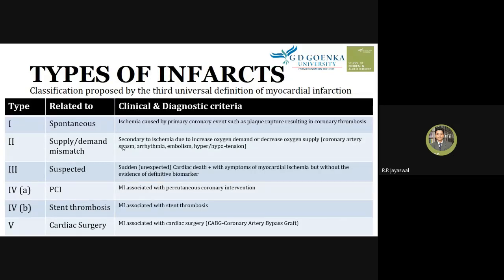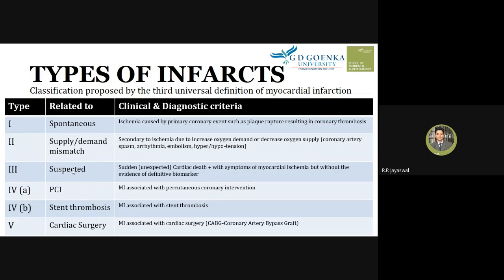That is why we call it secondary to ischemia, which causes a mismatch of oxygen supply and demand. There can be an increased oxygen demand, or there can be a decreased oxygen supply. Because of this, there can be cell death, and this cell death can sometimes lead to myocardial infarction.